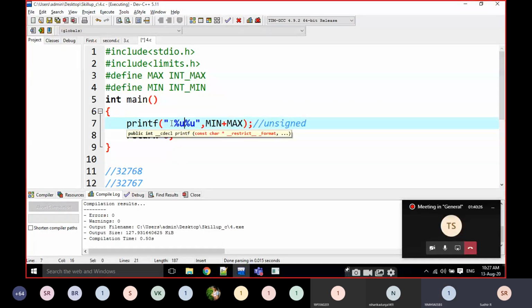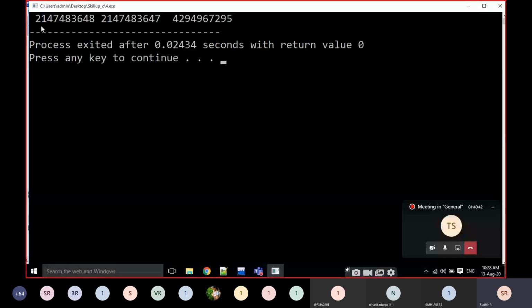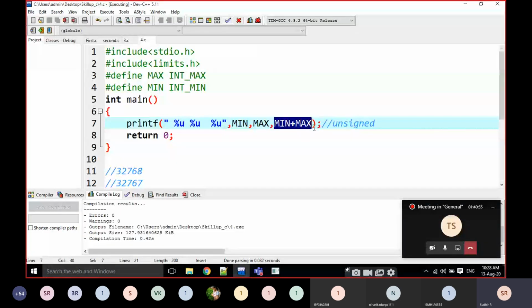It's a 2-byte representation. I will show you min comma max. For example, look at here. If you want to add these two, this is the sum of the two values. This is the maximum value for unsigned integer. In this way we can represent the minimum and maximum values.